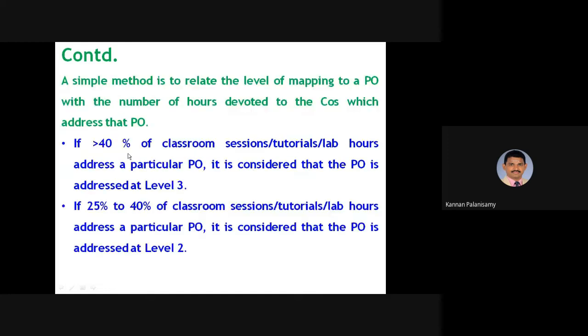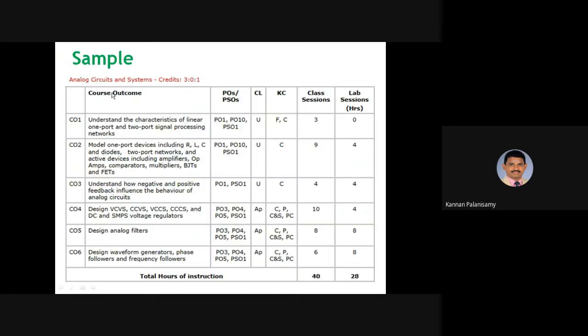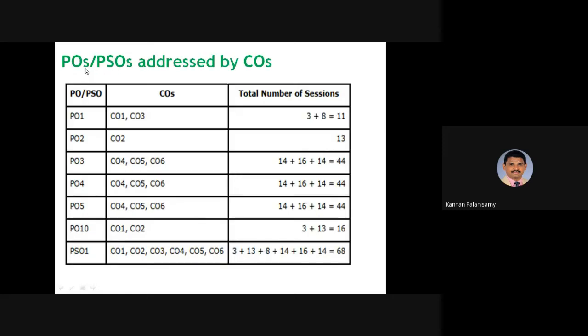So this is the simple method, and most of the places it is followed. In this, it will be easy to find out the strength, right? Then again, we have taken the same course, analog circuits and systems. And here POs, PSOs are addressed by COs.